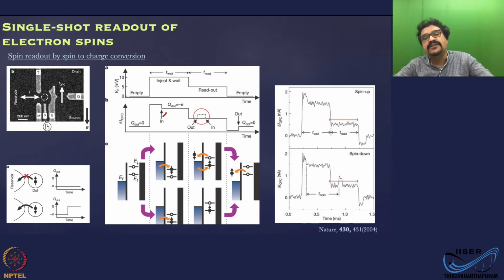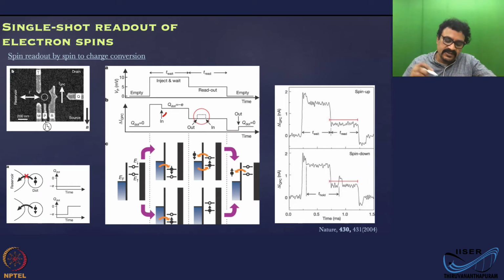The magnetic field due to spin is really small, so you cannot detect the field directly. So you need some other technology where you can project the spin information onto some other degree of freedom. What you do generally is you always read the charge state, not the spin state, but somehow these charge and spin states are coupled.